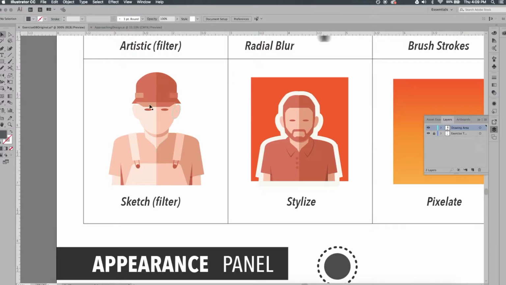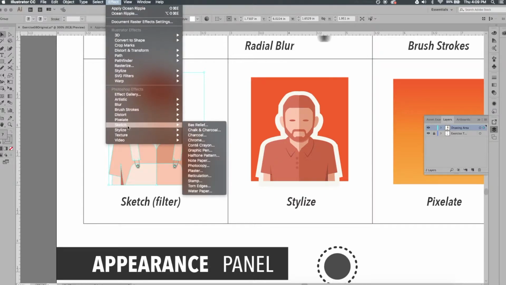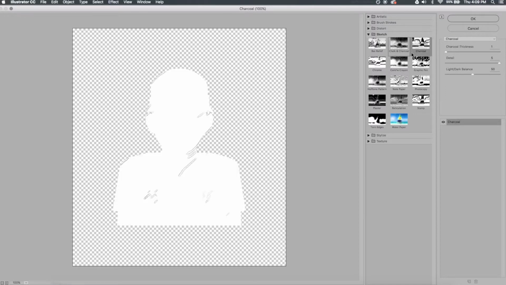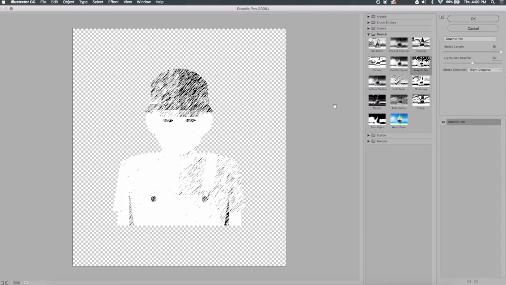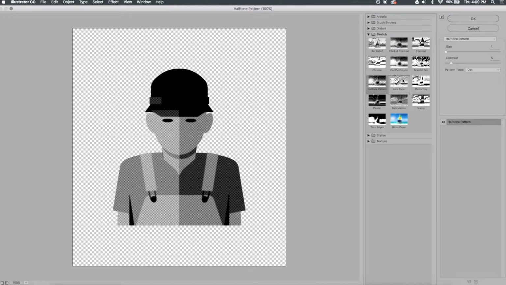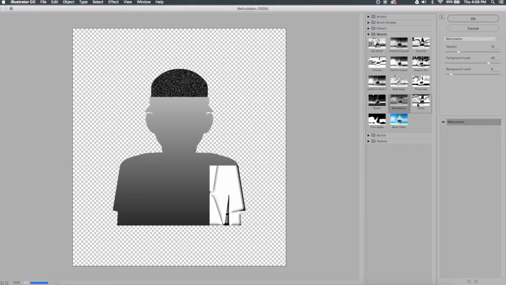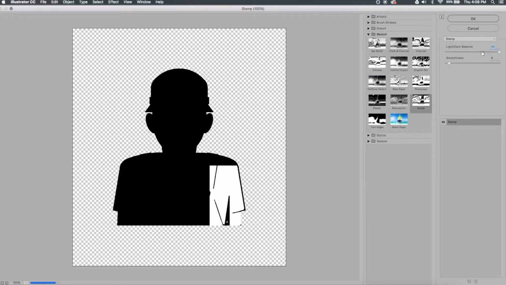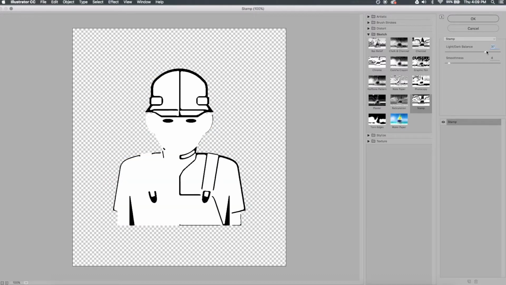Okay, so moving along, let's try our sketch filter. So I'll select that, Effect, and Sketch. And like the artistic and brush strokes, now I'm going to get a bunch of different options, but it's going to extract all of my color values and just give me a grayscale preview. Except for this last one, the water paper. I like the stamp. I feel this one has potential to be a pretty useful filter.